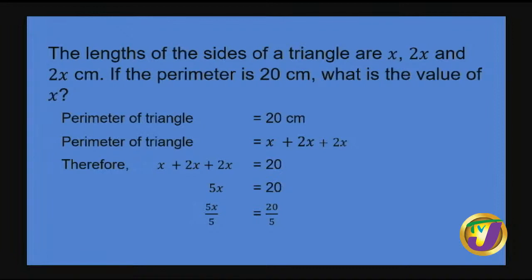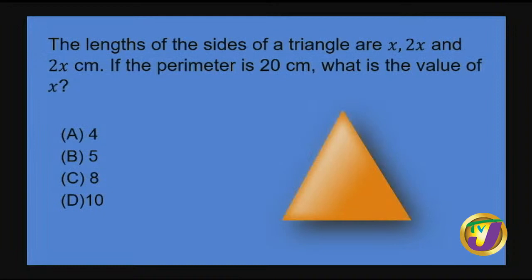Let's find the value of x by undoing that 5x there by dividing by 5. So we're going to divide both sides by 5. When we divide both sides by 5, we arrive at x is equal to 4 centimeters. So our x here would have been 4 centimeters.